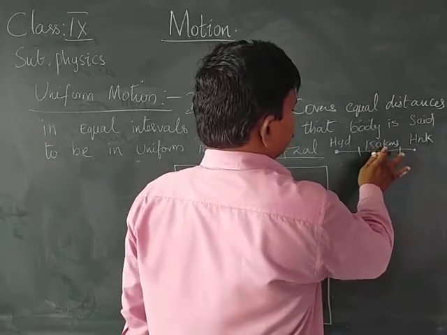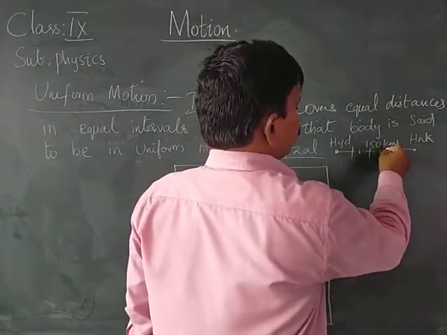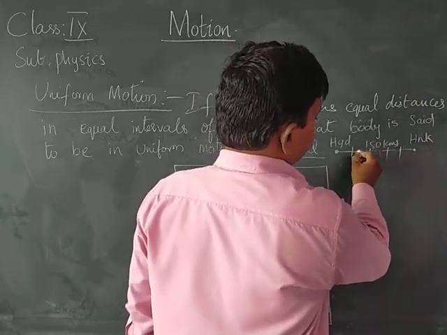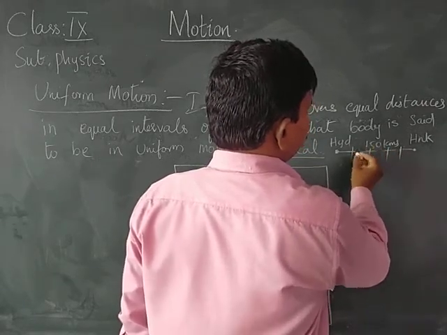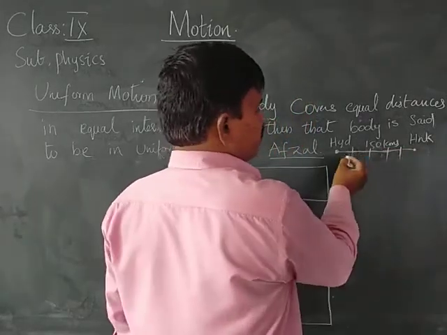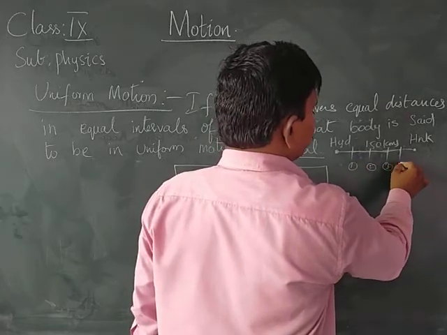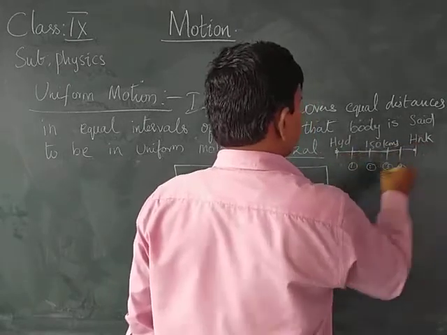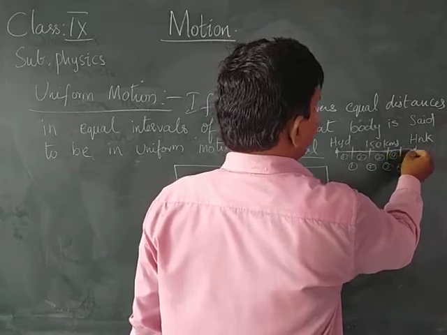Look at it: 1, 2, 3, 4. He is stopping at 4 different places. Therefore there are 5 parts in total: first part, second part, third part, fourth part.